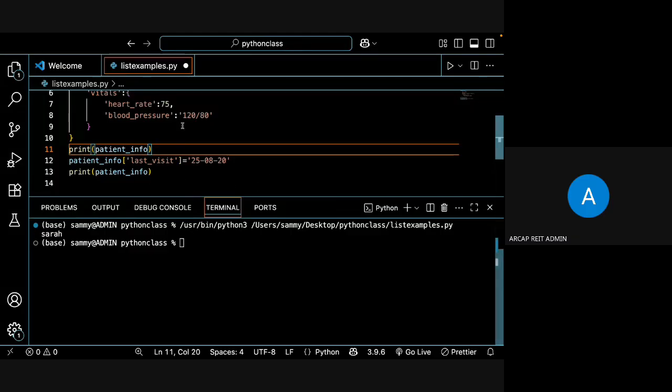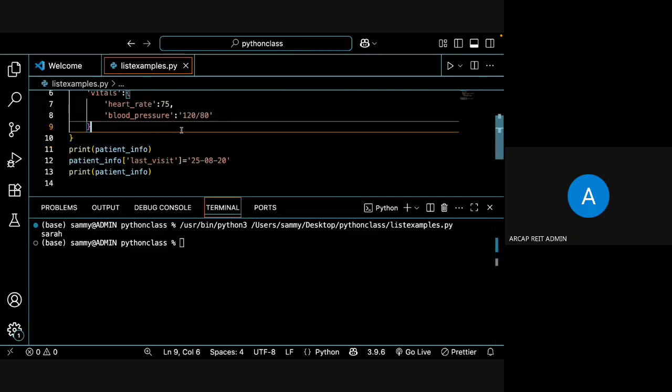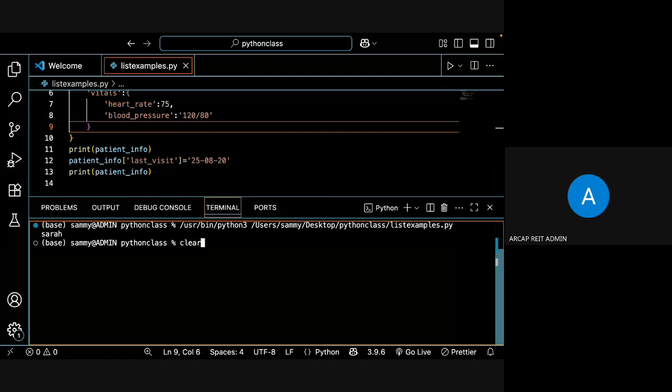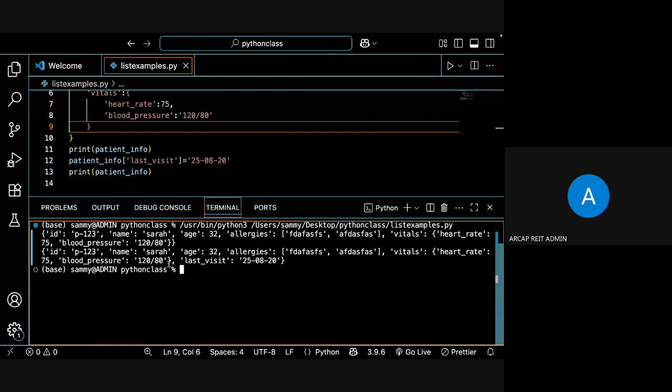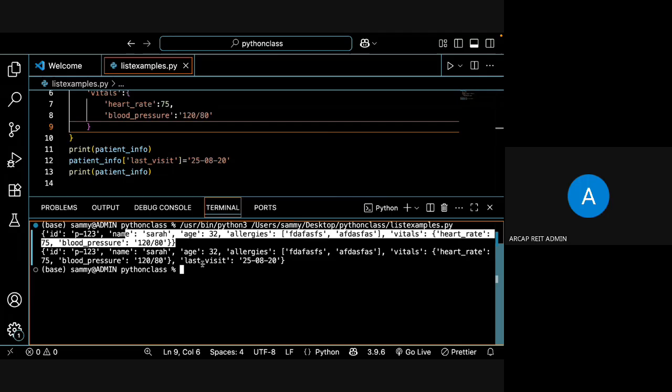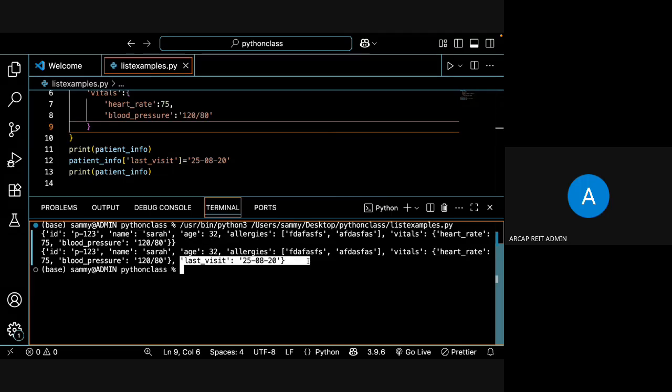Okay, so I'm saving the content. You can see last visit, initially the last visit is not there. Now the last visit is added. Okay.